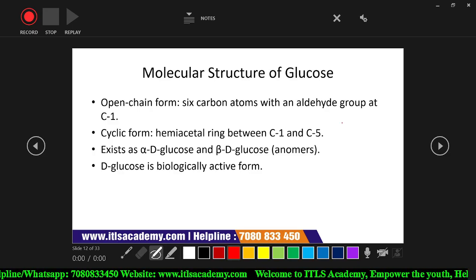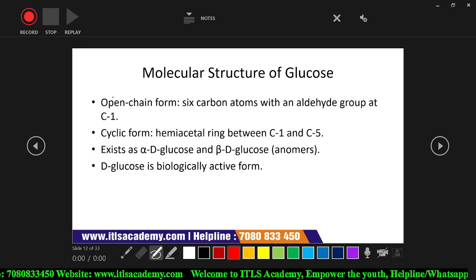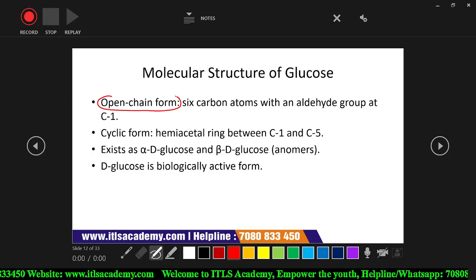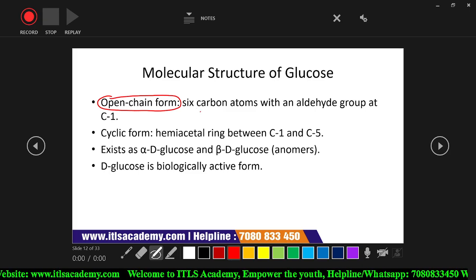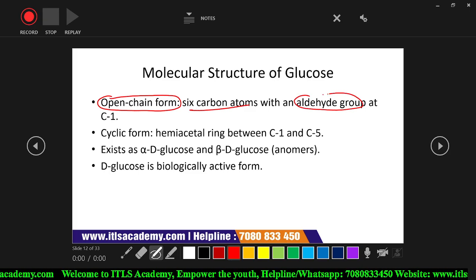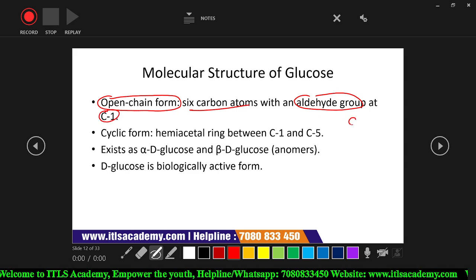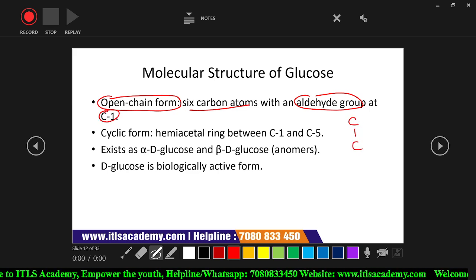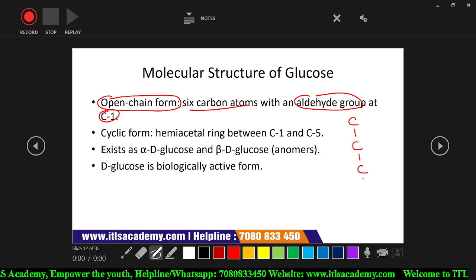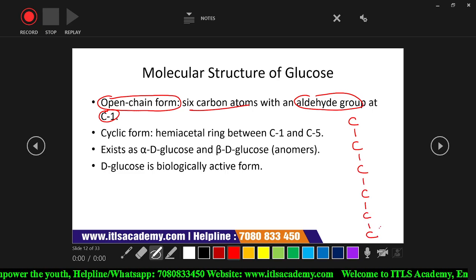Okay, so obviously, if it is glucose, first of all I'm going to draw the open chain form. The open chain form contains 6 carbon atoms, and the aldehyde group is present at carbon number 1. First draw the 6 carbons: 1, 2, 3, 4, 5, and 6.